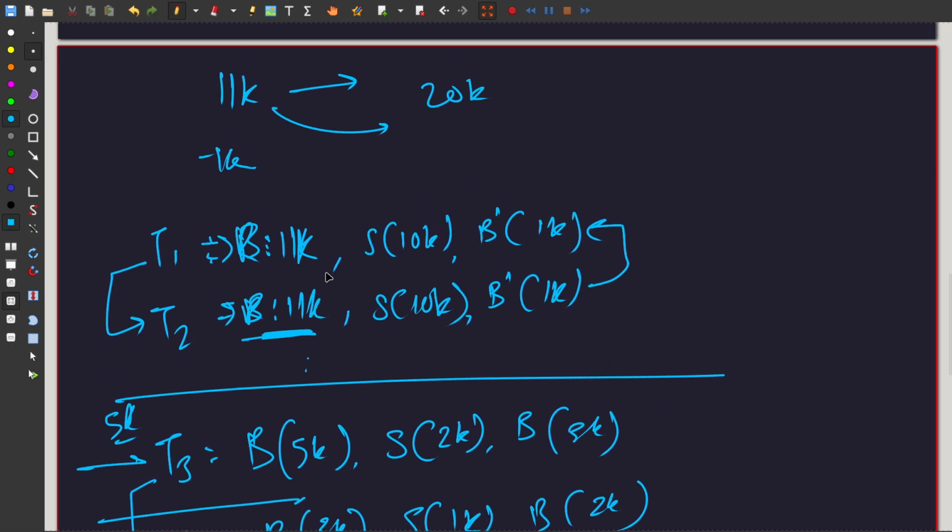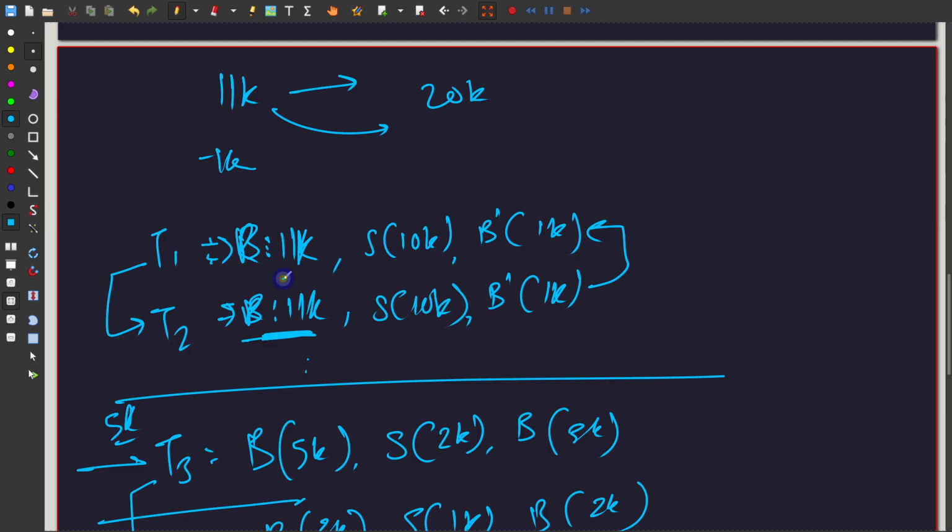But then look at this one. How does this make any sense, right? So at one point it read 11k, it performed a 10k deduction, now it has 1k. Now if you try to do the 2k transaction 2, the balance is literally 1k. So it should not have been allowed to read this as 11k, right?